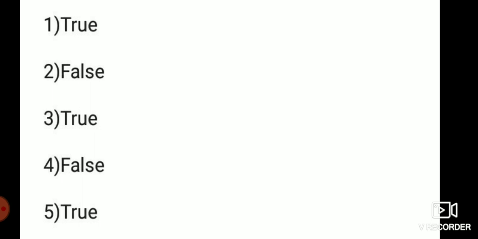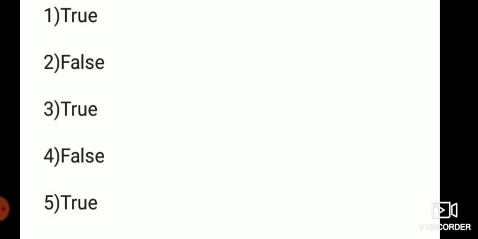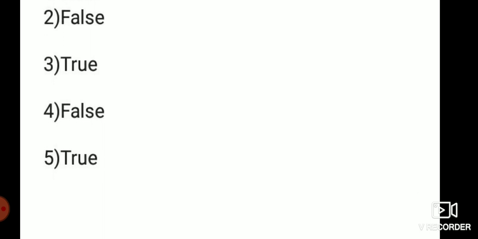Next, length of one's chest can be measured using meter scale. False. Then 10 millimeter makes 1 centimeter. True. Then a handspan is a reliable measure of length. False. The SI system of units is accepted everywhere in the world. True.